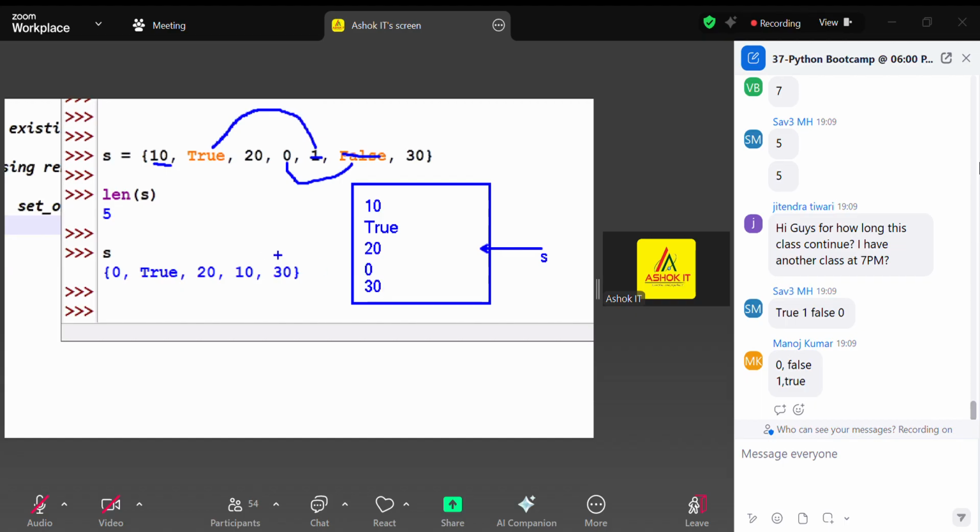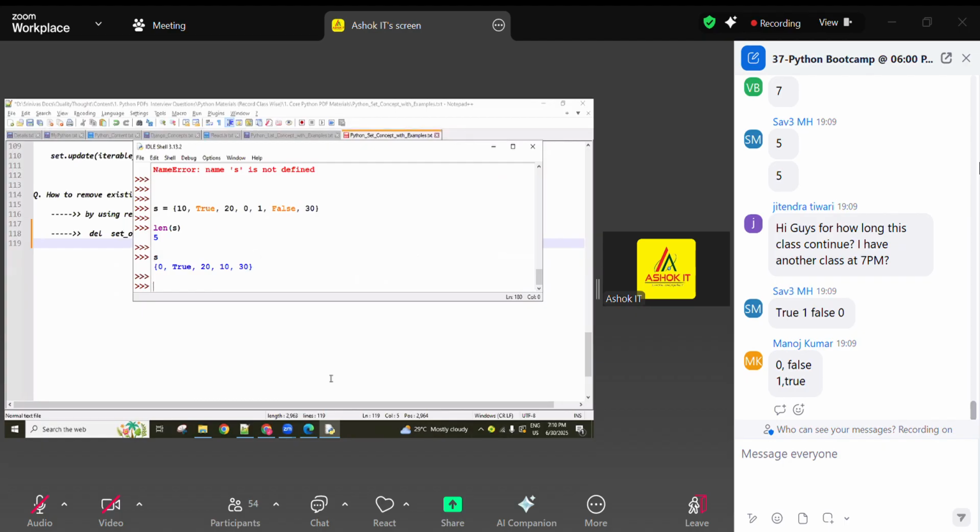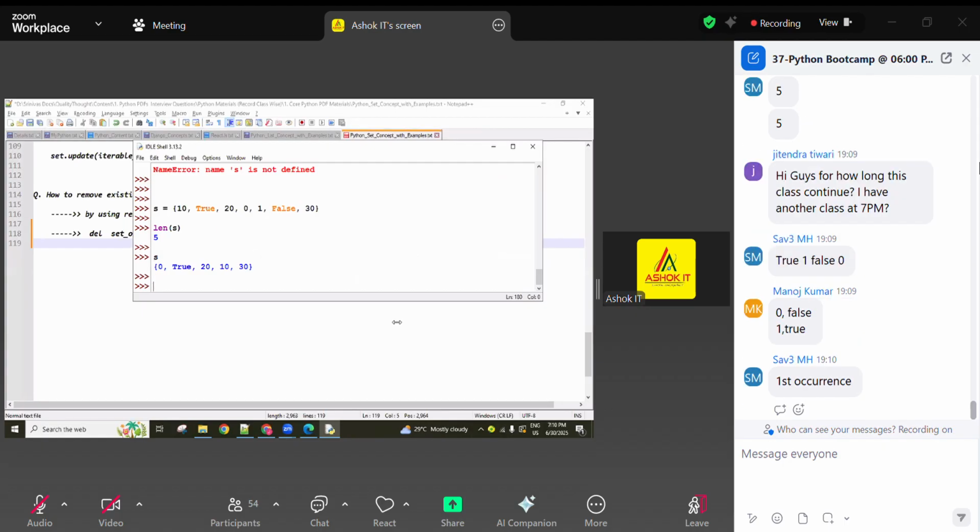Totally, these are the 5 values. And the set does not support insertion order, as I said, so the values may be stored in a different order, which is why a different order comes. If 1 were there before this True value, then only 1 would be stored in memory and True would not be stored. There is no rule about True and False or 1 and 0: whichever appears first is stored in memory. This one is very important, asked a lot of times previously. Remember, guys.